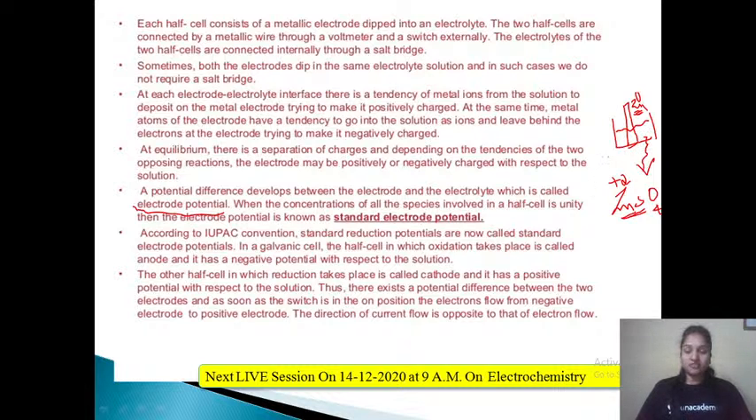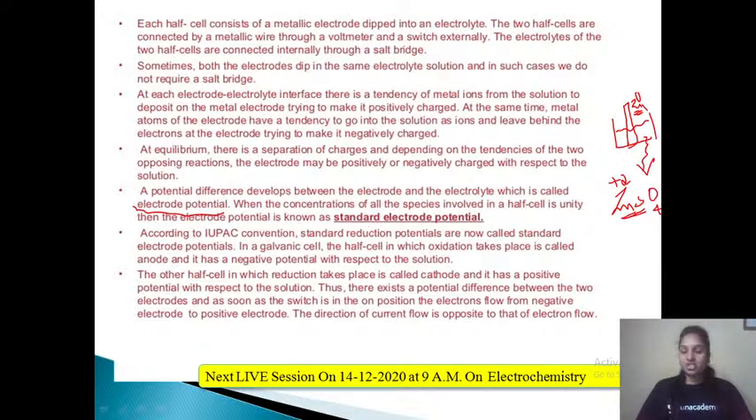And that potential difference between the electrode and the electrolyte, or the electrolytic solution, is known as electrode potential. So what is electrode potential? The potential difference that exists between the electrode and the electrolyte is known as electrode potential, right? Okay. Now what is the meaning of standard electrode potential?